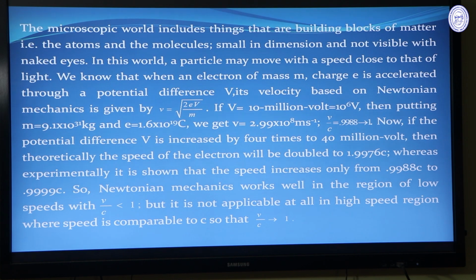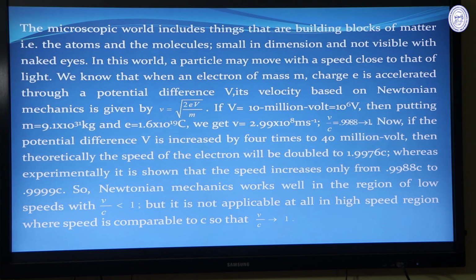There is another world that is called microscopic world. In this world, we consider the building blocks of matter, that is the atoms and the molecules. They are very small in dimension and not visible with the naked eyes. In this microscopic world, unlike the macroscopic world, particles may move with a speed very close to the velocity of light in free space.